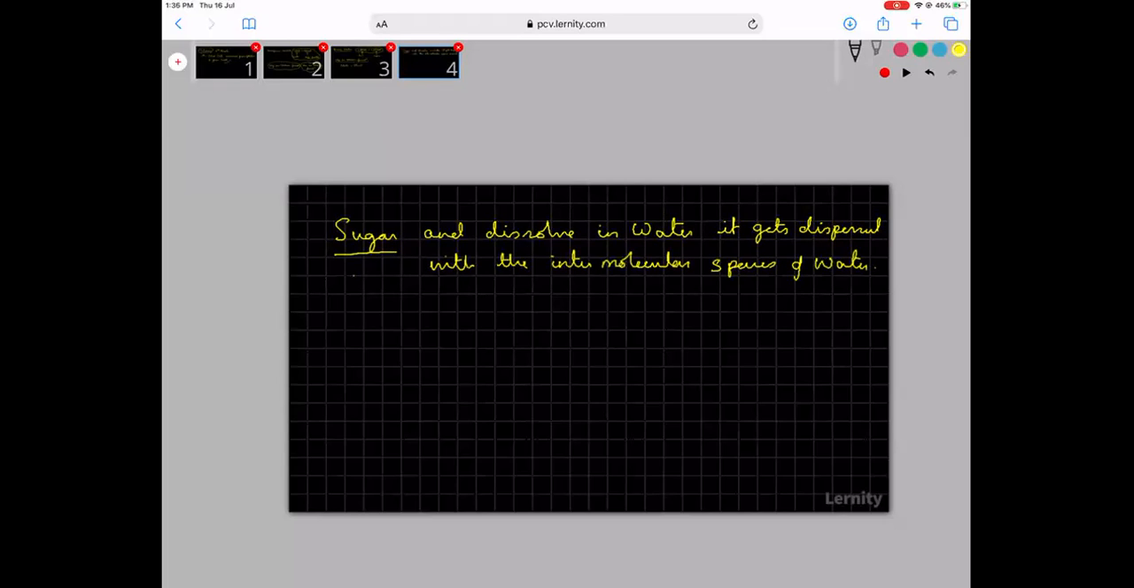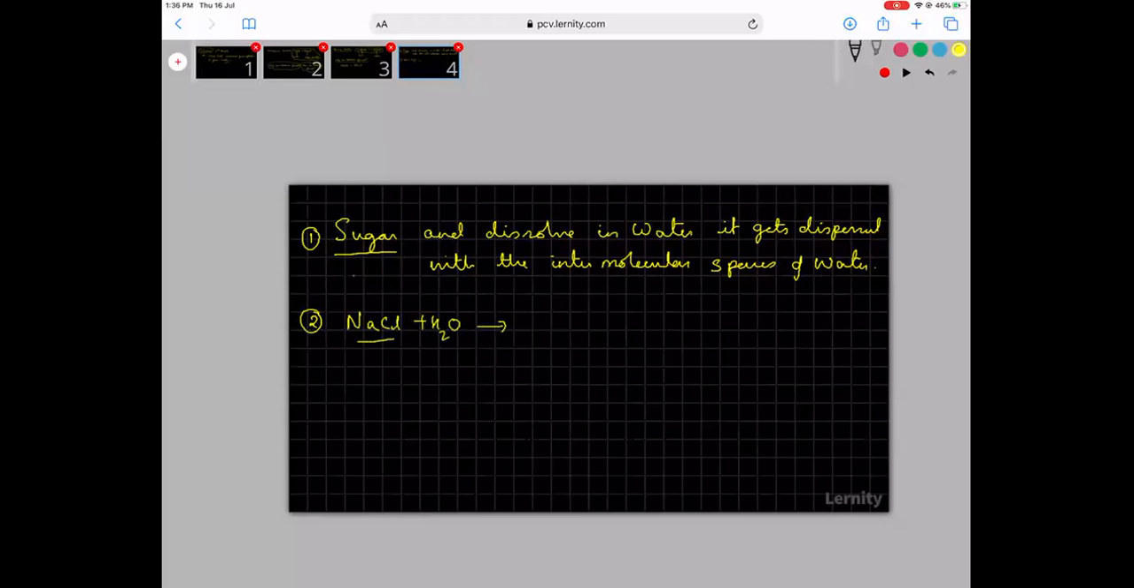So sugar, when you keep dissolving it, breaks down into smaller and smaller particles. Once the particles become smaller, they go and get into the intermolecular spaces of water. So this is one kind of a solution. Another kind of a solution is NaCl. Suppose you take NaCl and add it to water.